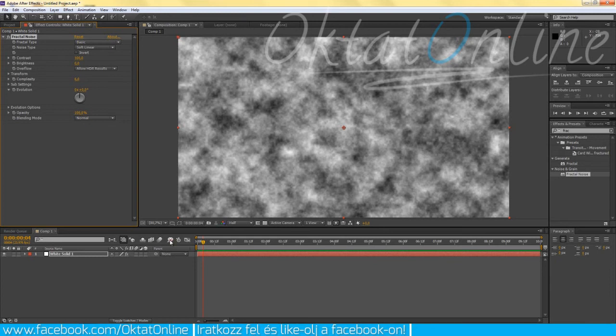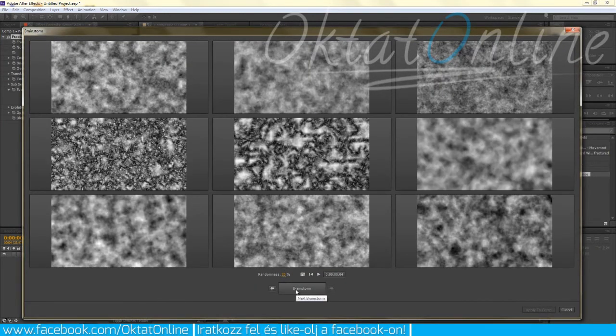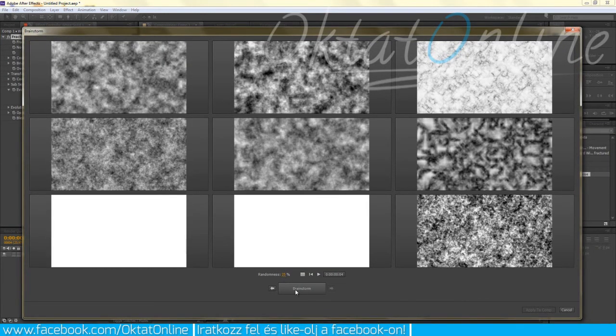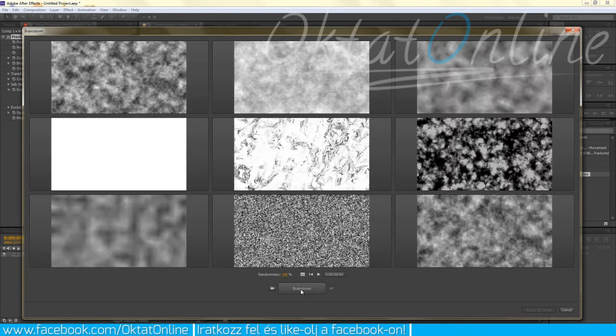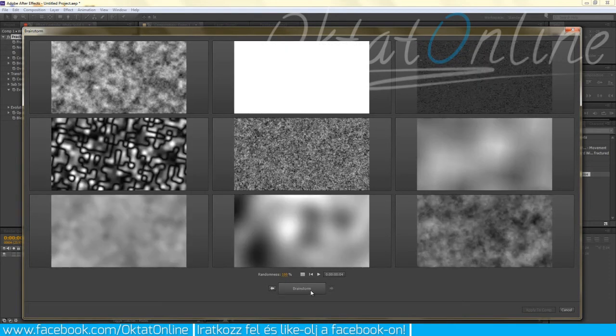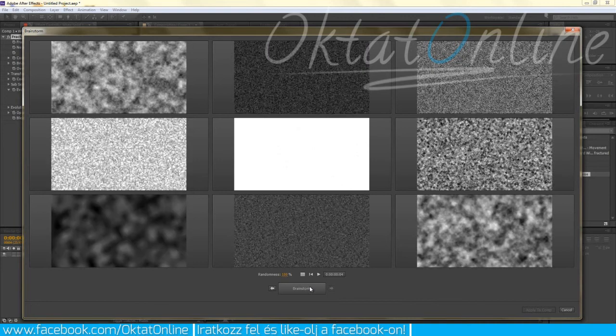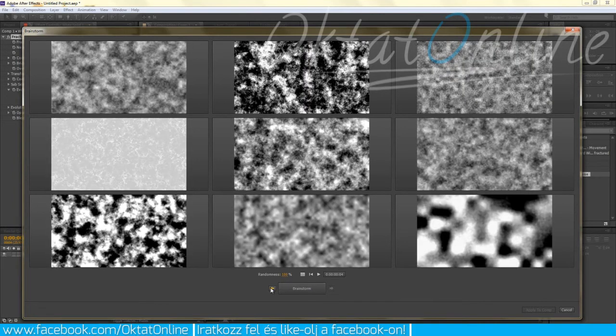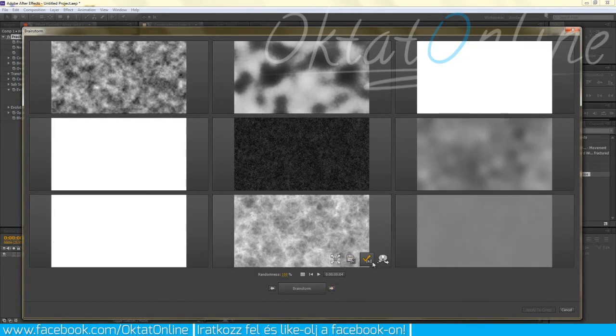It could work on its own. So if we just click on the effect itself a couple of times, it's gonna give us totally random looks, as you can see. It's, for example, this one.